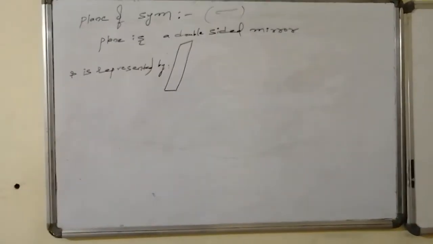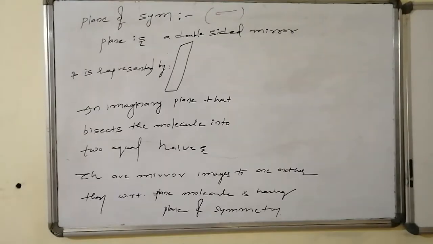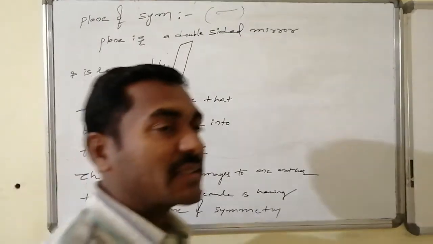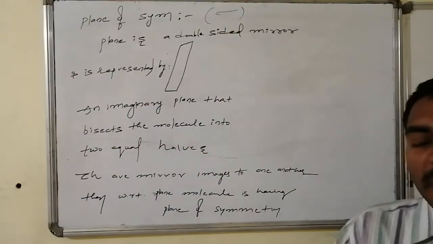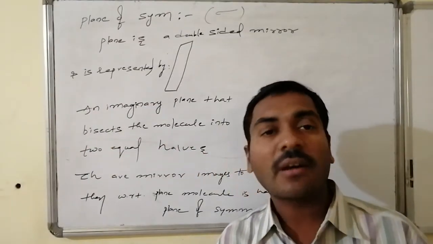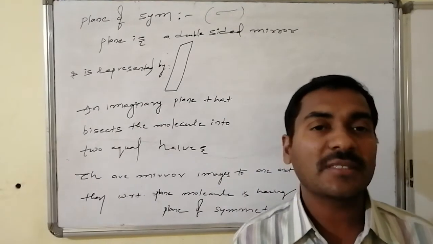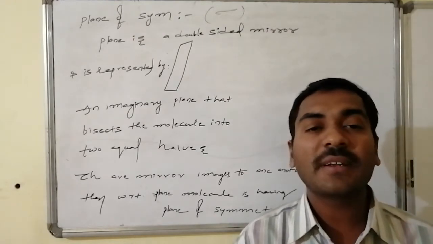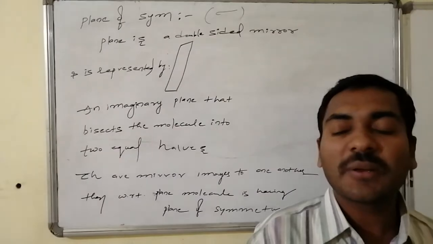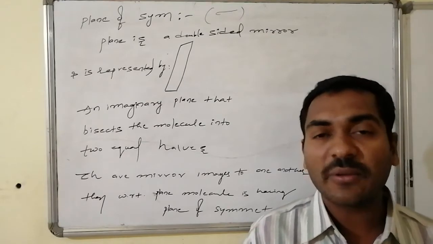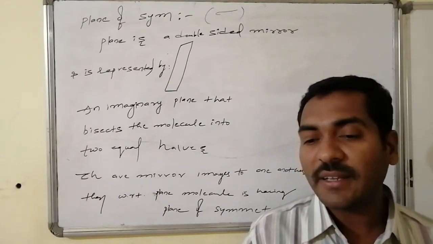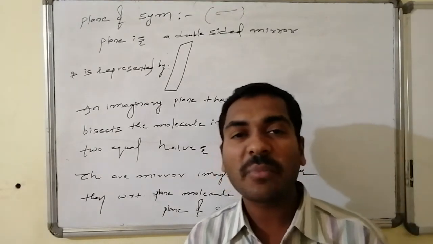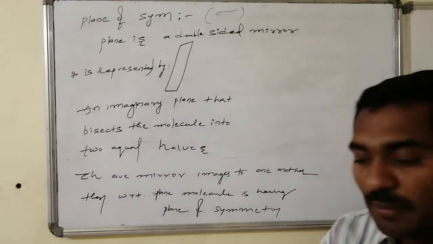Thus we can write the definition: an imaginary plane that bisects the molecule into two equal halves, in such a way that one half acts as the mirror image of the other. Then, with respect to the plane, the molecule is said to have a plane of symmetry. The molecule becomes a symmetric molecule, and a symmetric molecule is optically inactive. Let us go to examples of molecules having a plane of symmetry.